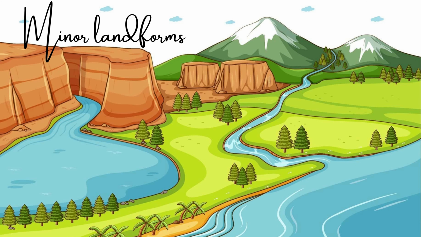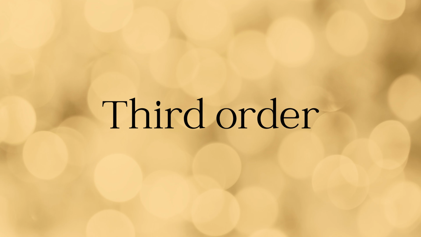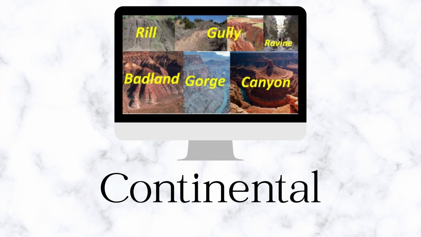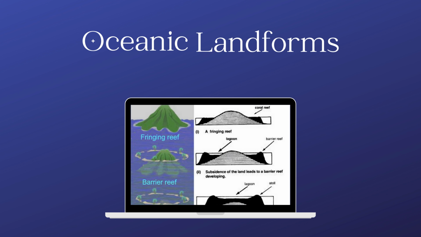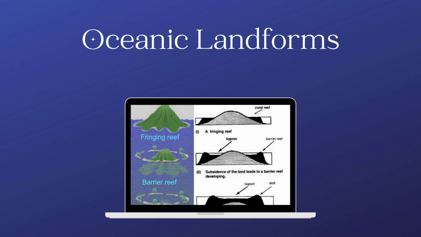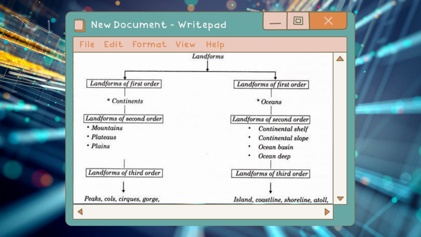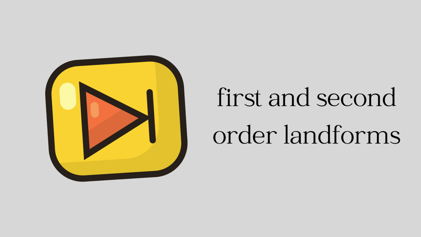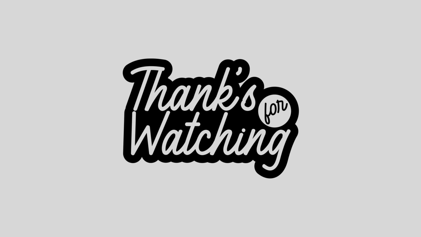Then these major landforms are again classified into minor landforms, which is third order landforms like peaks, gorges etc. in the case of continental, and islands, atolls etc. in the case of oceanic landforms. So this is majorly the classification of landforms. In the next video we will discuss about first and second order landforms.